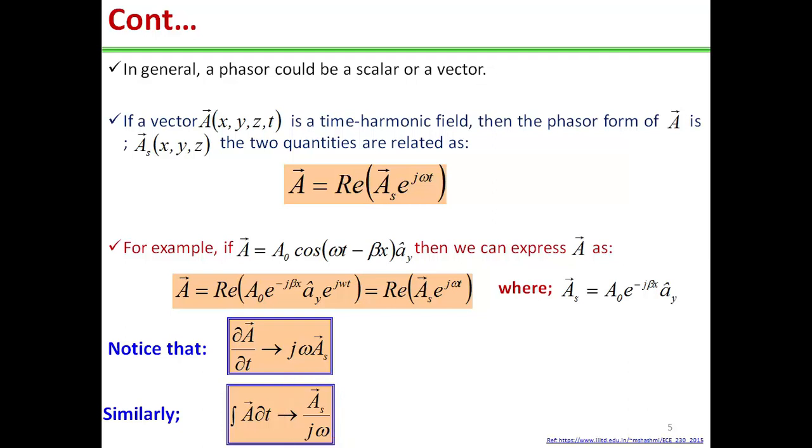And note that the real part is chosen as in circuit analysis, but the imaginary part could equally have been chosen. The basic difference between the instantaneous form, that is vector A(x,y,z,t), and its phasor form As(x,y,z) is that the earlier is time dependent and real, whereas the latter is time invariant and generally complex. So in this case, As is basically the phasor form of the vector A.